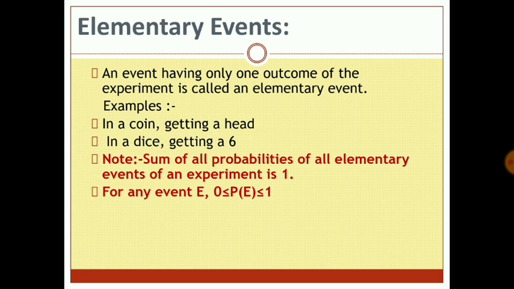Note that the sum of probabilities of all elementary events of an experiment is 1, and for any event E, 0 is less than or equal to P(E) which is less than or equal to 1. That means the probability of an event can never be less than 0, the minimum possible value of a probability is 0, and the maximum possible value of any probability is 1.